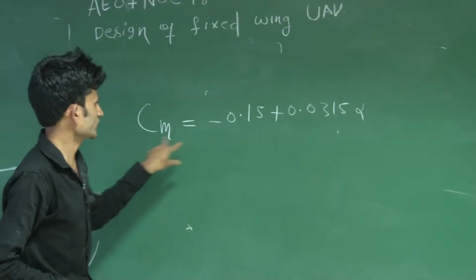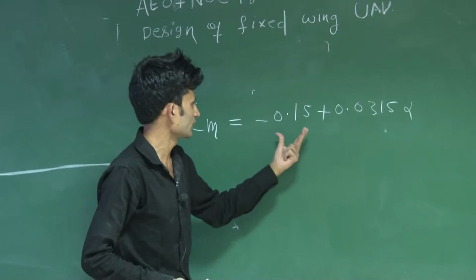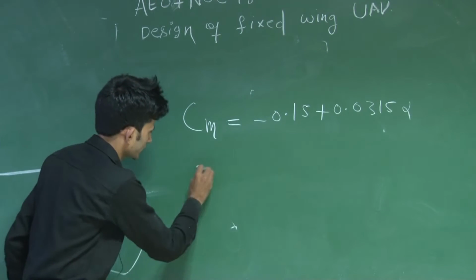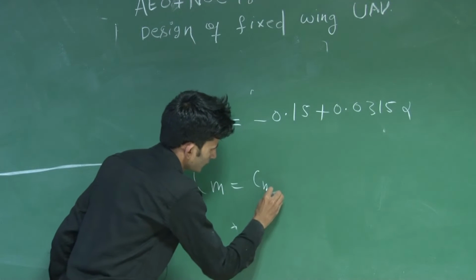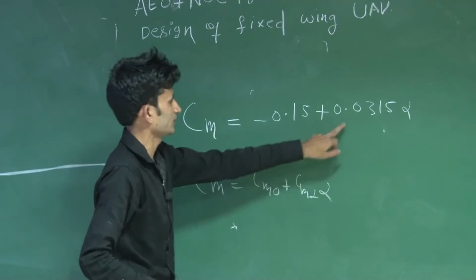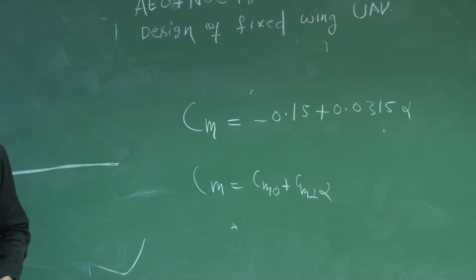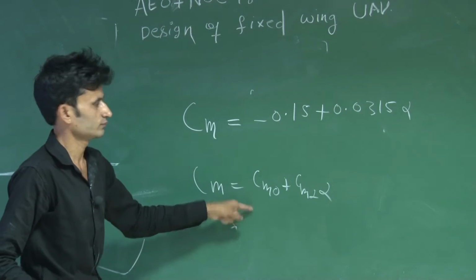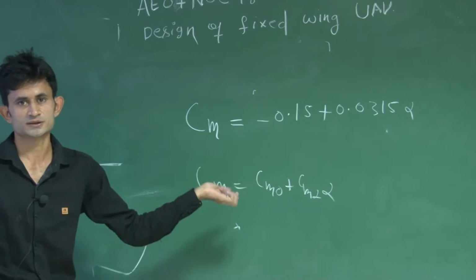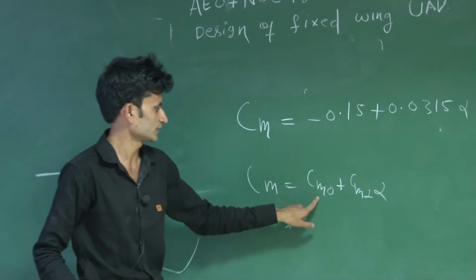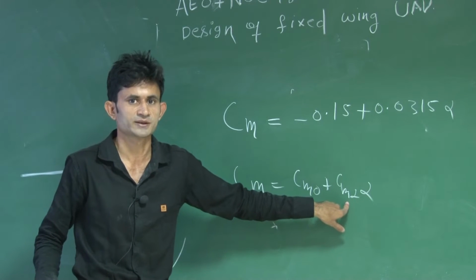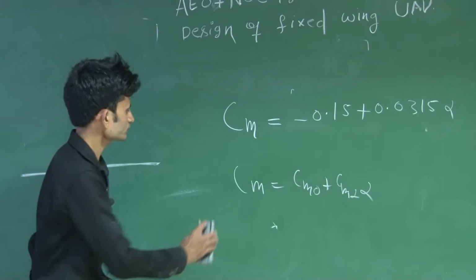So this equation is given, and sir will explain the significance of this equation, that you can write Cm as Cm naught plus Cm alpha into alpha. So this is basically Cm alpha and this is basically Cm naught. For Cm naught negative, it is stable; for Cm alpha positive, it is unstable. Sir already explained these things, the importance of Cm naught and Cm alpha in aircraft longitudinal stability.